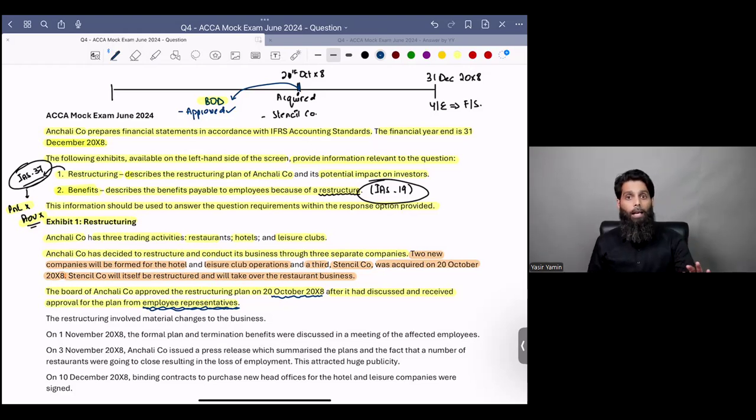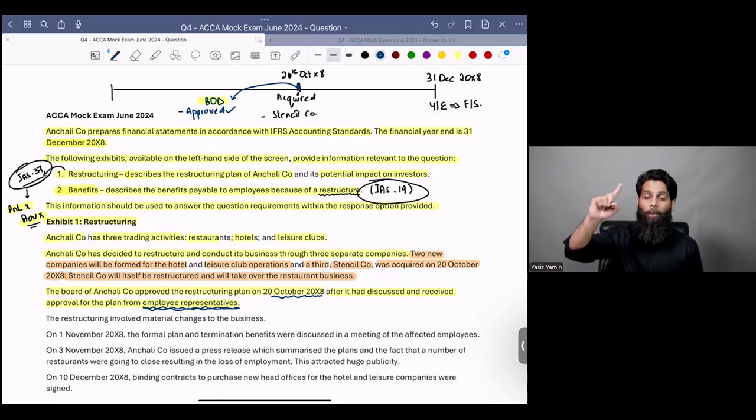Has it been communicated to those who are to be affected by that plan? Maybe not. You have just discussed this with the leadership of the labor union. Has it been communicated to everyone who has been affected by that plan? Tell me, guys. Do you think the entire condition of IS 37 is met? And you would say no.